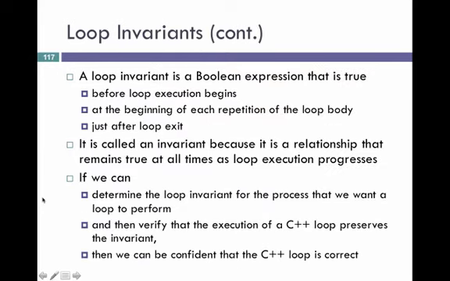Now, a loop invariant is a Boolean expression that is true before the loop execution begins, at the beginning of each repetition or iteration of the loop body, and just after the loop exits. Now, it's called an invariant because we're going to define some relationship that remains true at all times. And if we can determine some loop invariant for the process and then verify that the execution of a C++ loop preserves this invariant, then we can have confidence that our loop's correct.